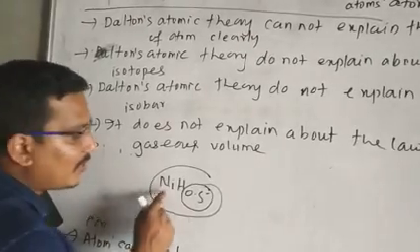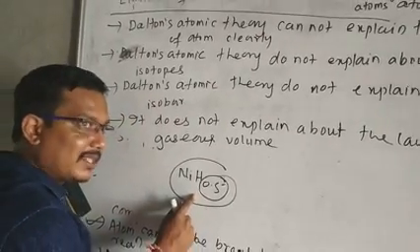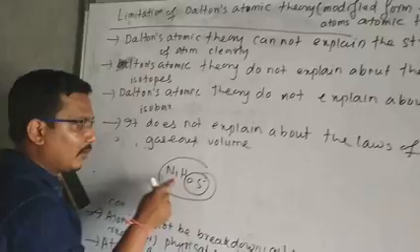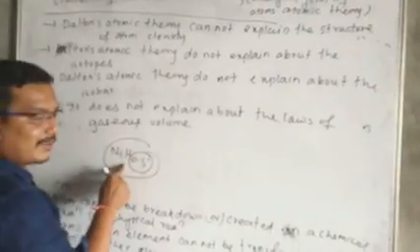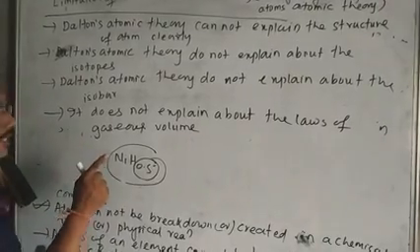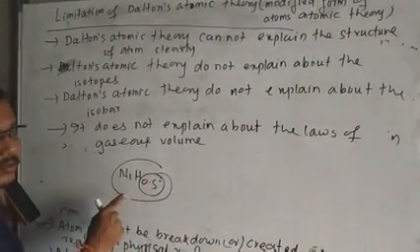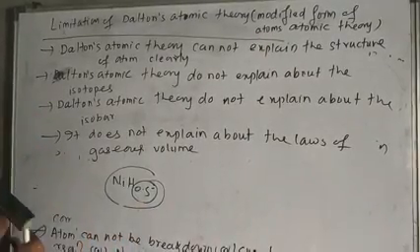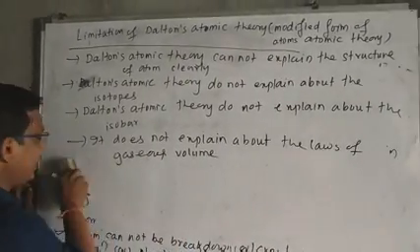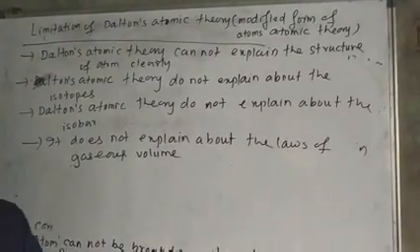No doubt this compound is unstable, but it is slightly stable. So the atoms of different or same elements need not combine in a simple whole number ratio. So this is also a demerit of Dalton's atomic theory.